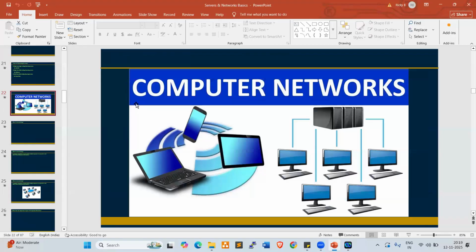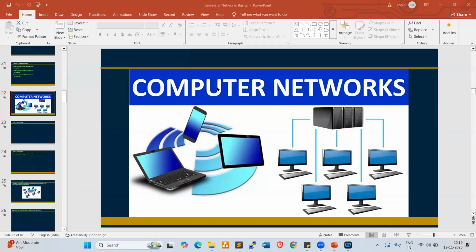So basically, what is a network, anyone? What is networking in general? Yeah. So a network is a group of servers or group of resources.